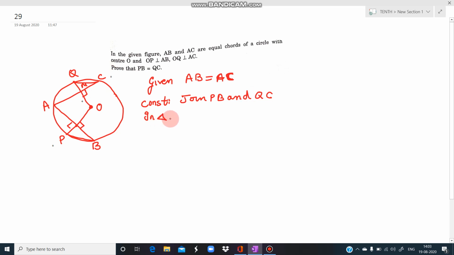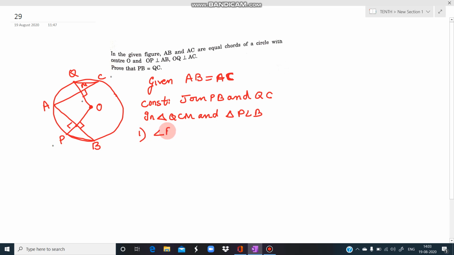By taking the triangles. We take the triangle QCM and the triangle PLB. We take these two triangles. Now in these two triangles, how are they congruent?